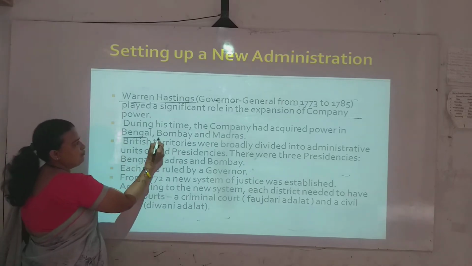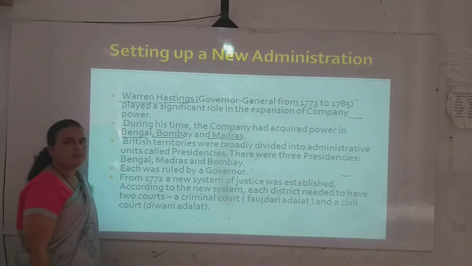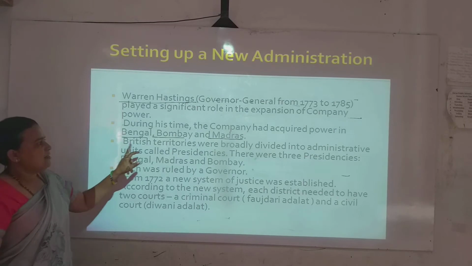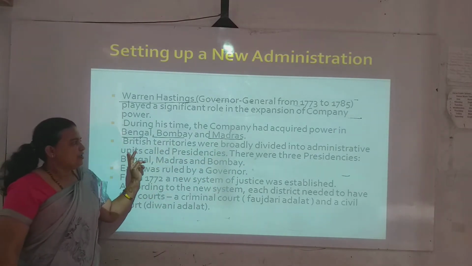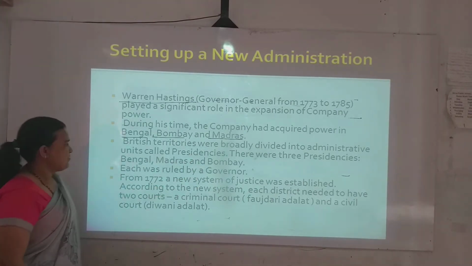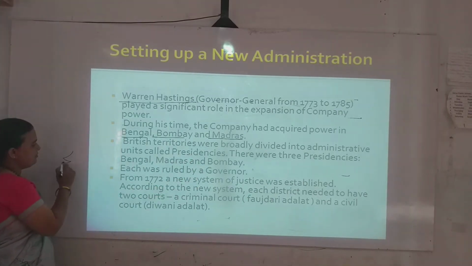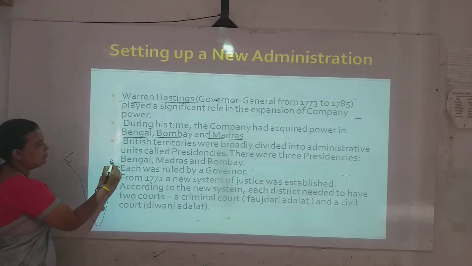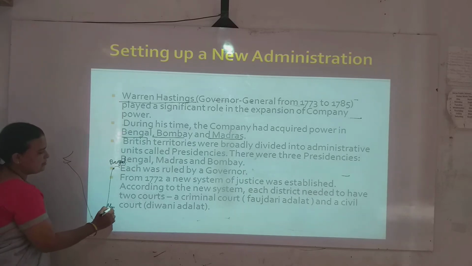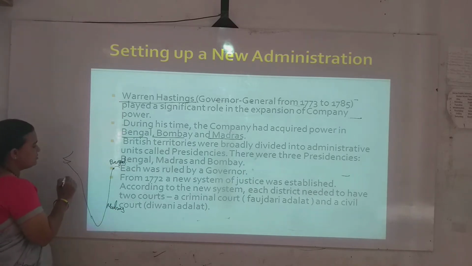See these very important presidencies. British territories were broadly divided into administrative units called presidencies, as you can see here on the map of India: the Bengal province, then Madras and Bombay province.